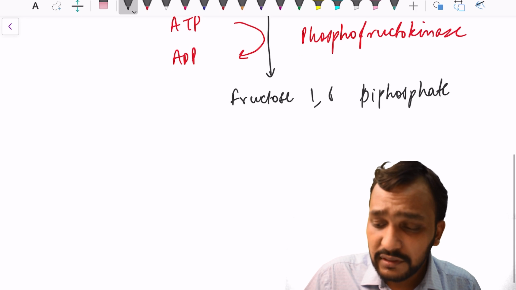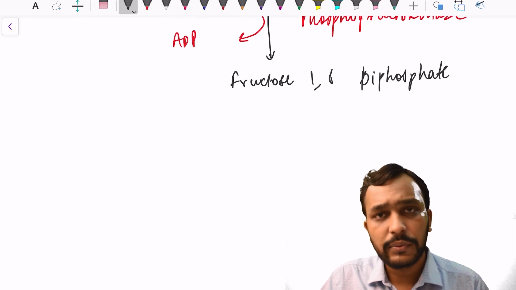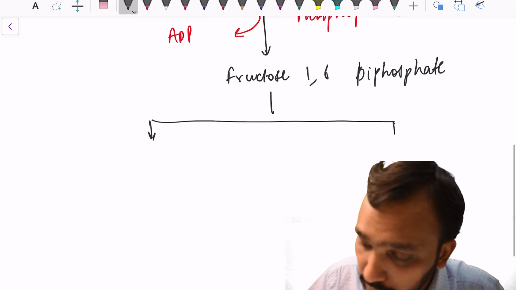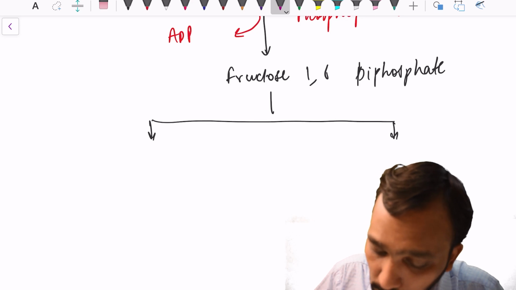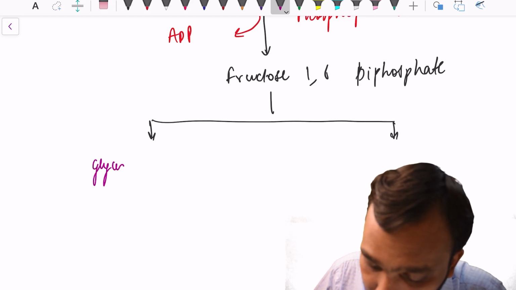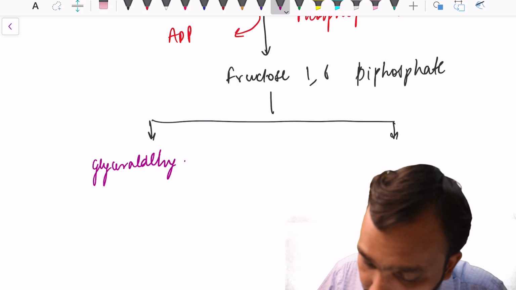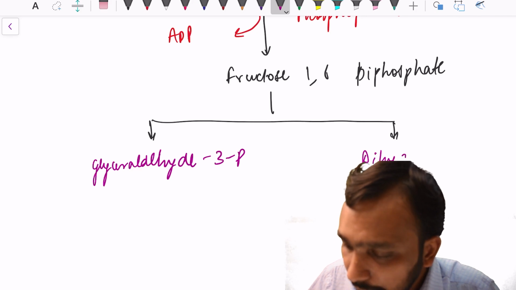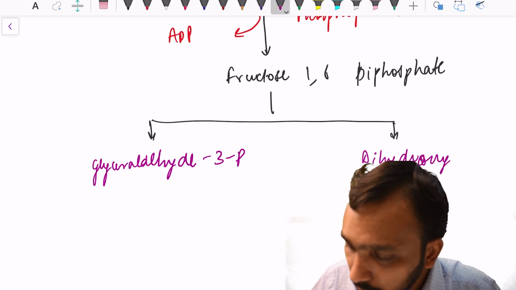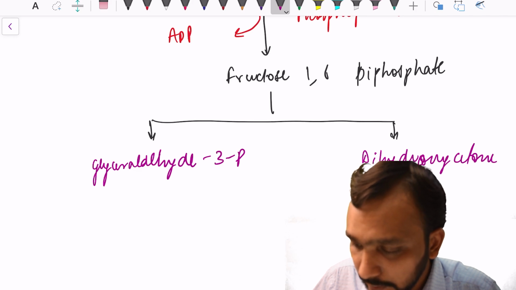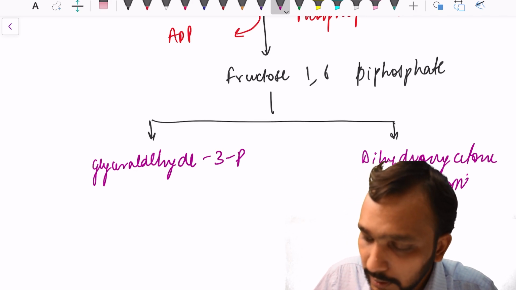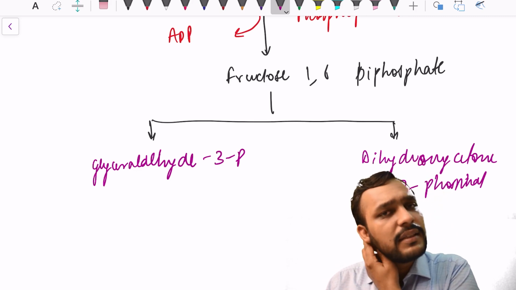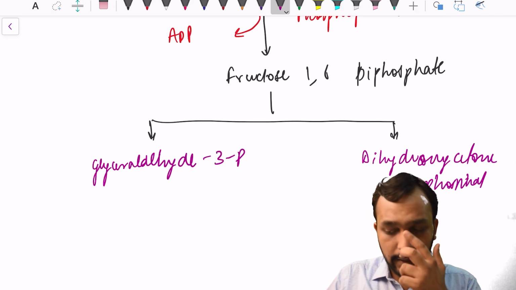Now this fructose 1,6-biphosphate will be further split into two molecules. One is glyceraldehyde 3-phosphate, and another is dihydroxyacetone phosphate.